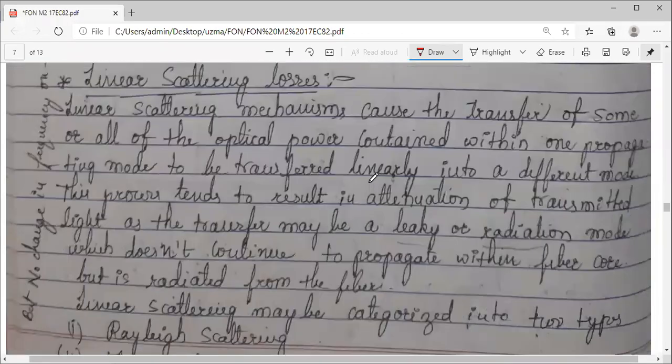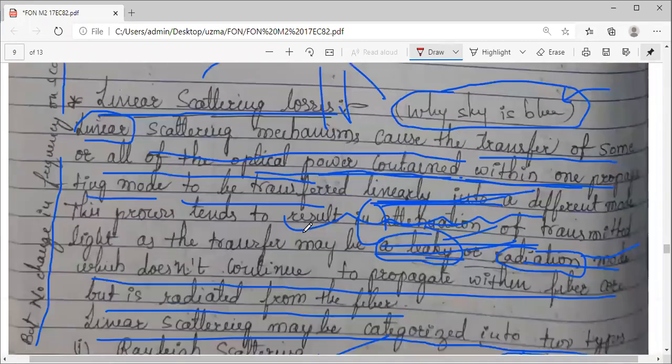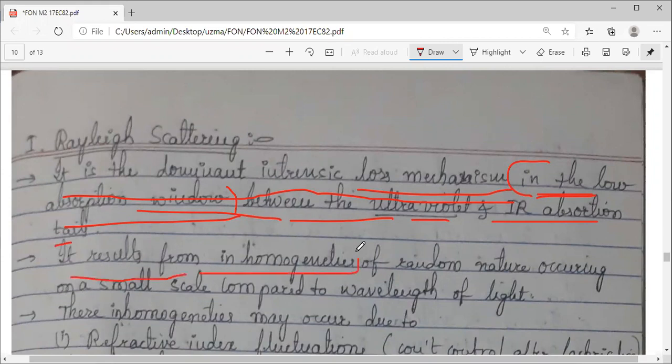So we are now talking about Rayleigh scattering. Rayleigh scattering is one type of dominant intrinsic loss mechanism in the low absorption window between ultraviolet and IR absorption. It results from inhomogeneities, in the sense of non-uniformities, of random nature occurring on a small scale compared to the wavelength of the light. Whatever non-uniformities are in the optical fiber are very random in nature.